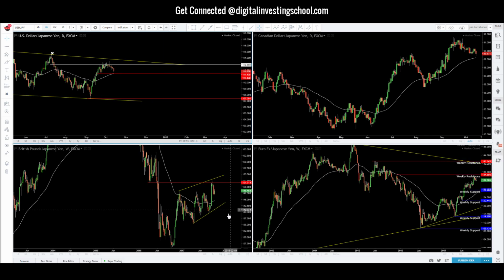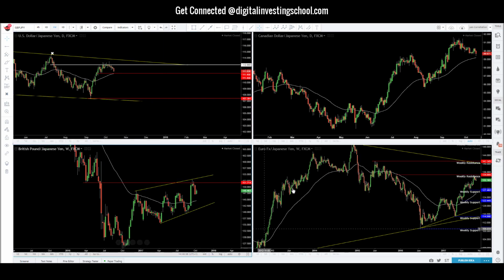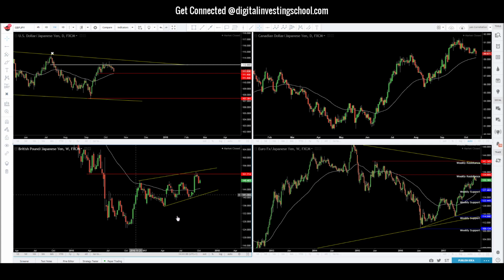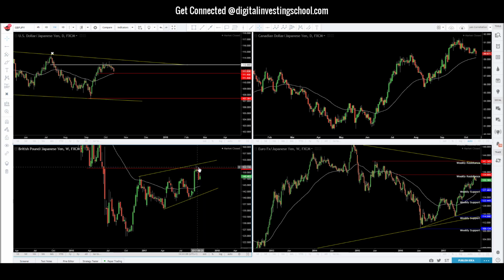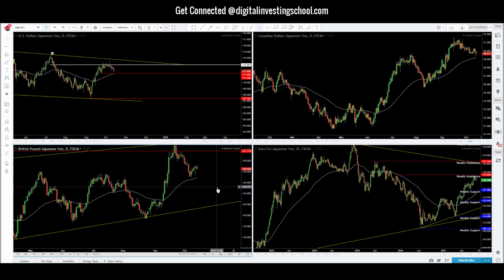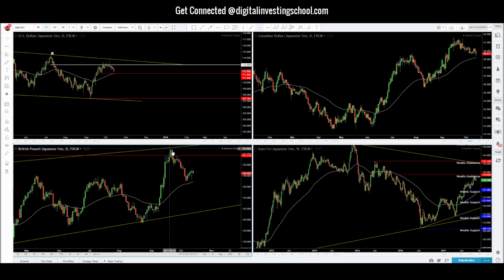Now, pound yen. Notice what happened here. We have a bullish flag formation. We saw price move into support turn resistance at 152, and we had a major rejection. So similar to the euro pound, we see the same behavior, right? For that weekly candle, major bearishness. So we're still going to be looking for this pair to potentially drop again this week. So we see prices move down, found support. We see nice correction up, so we might have one more leg down, so we'll be looking at 142.